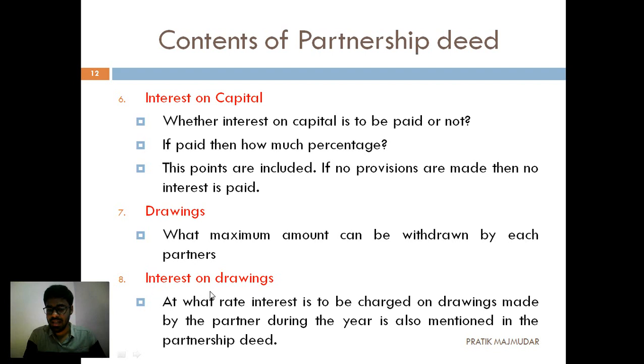Next point, that is interest on drawings. If you have taken any kind of withdrawal from the business, what percentage are we going to pay as interest? That should also be mentioned in a partnership deed. So these are the 8 points.